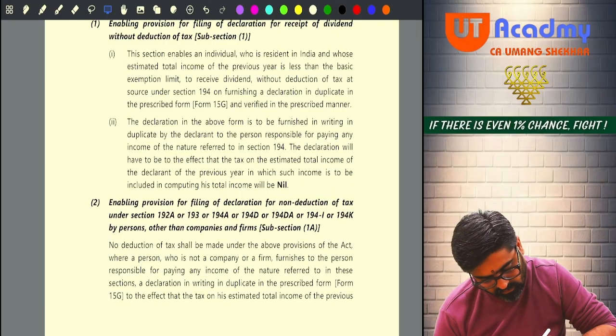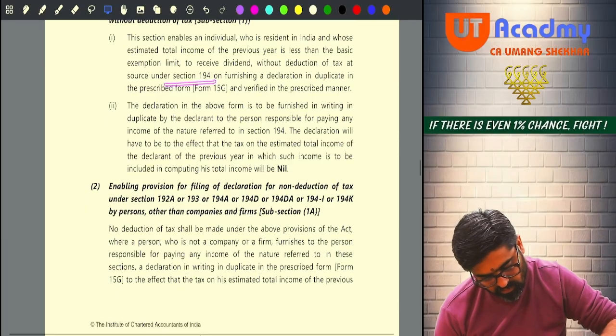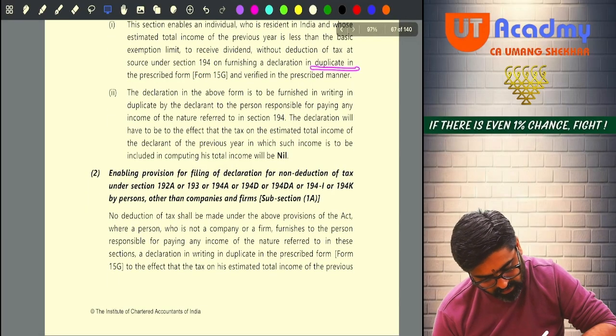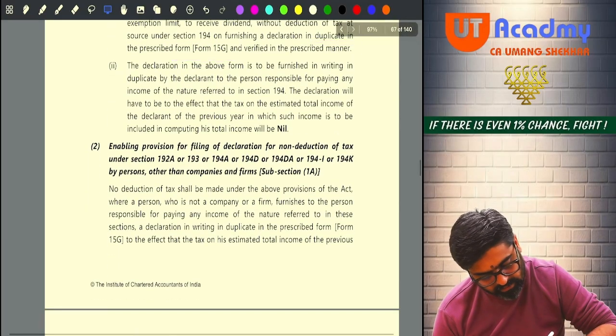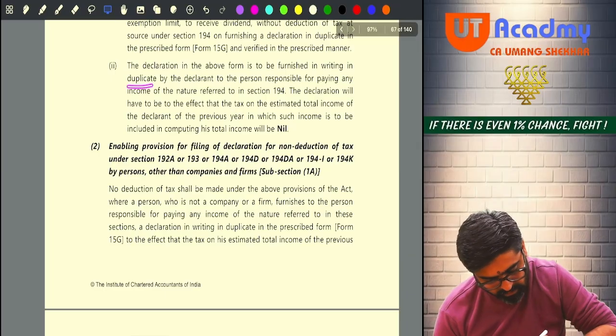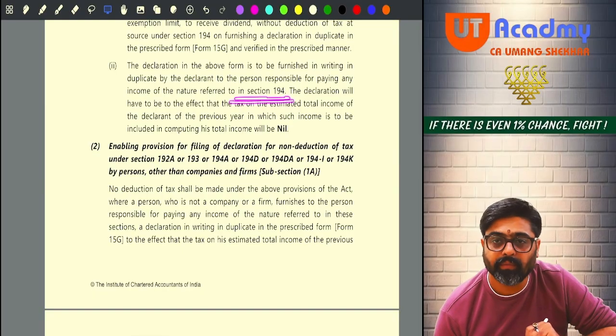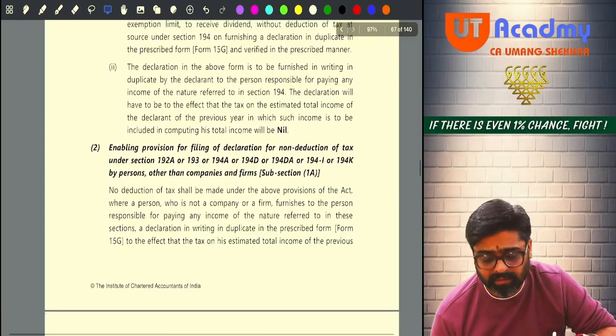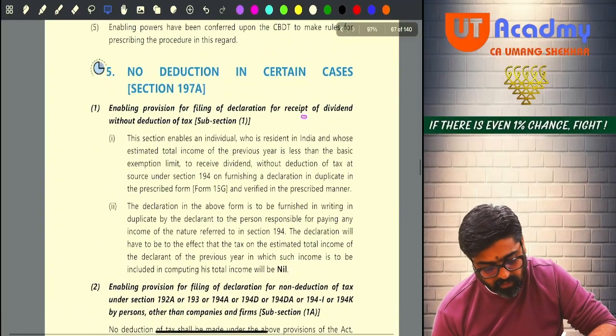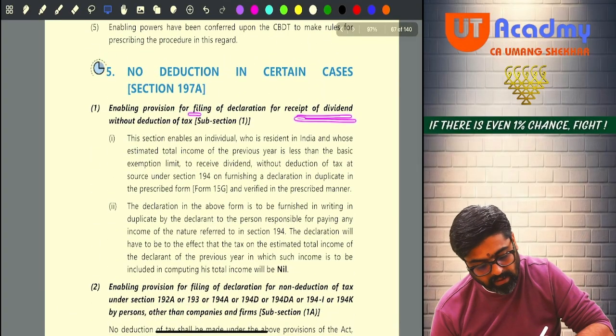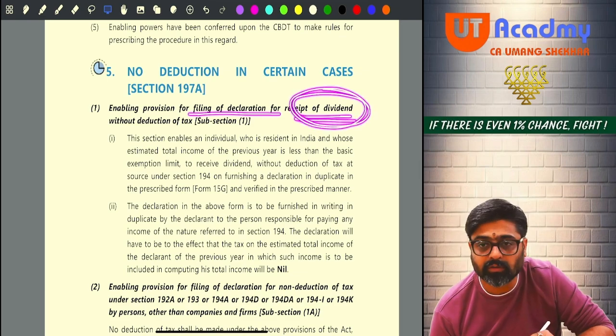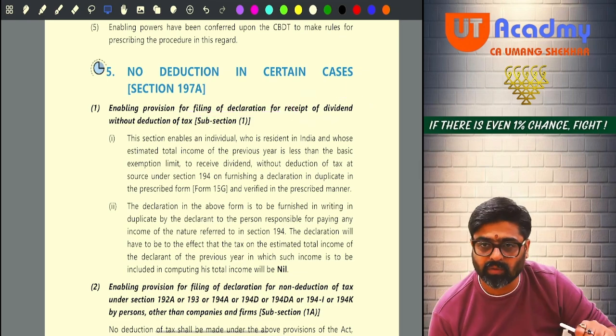Without deduction of tax, 194, duplicate in the prescribed form, Form 15G, declaration furnished in writing in duplicate by the declarant, paying any income of the nature referred to in 194. 194 means dividend. So for dividend also, for receipt of dividend, you can give this declaration to the company.